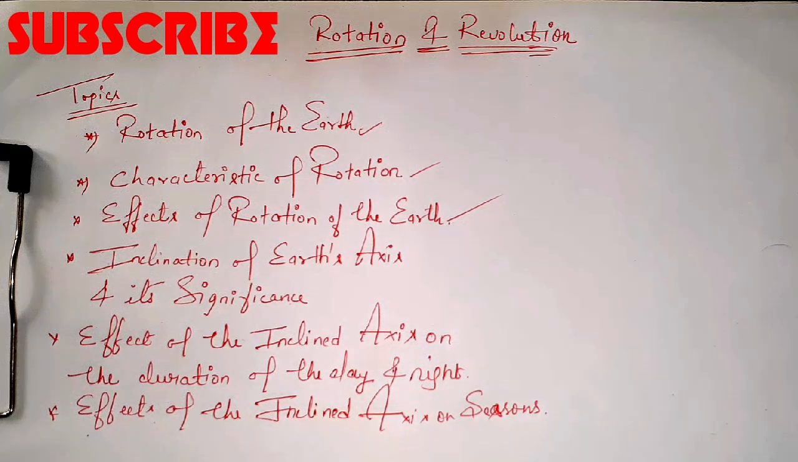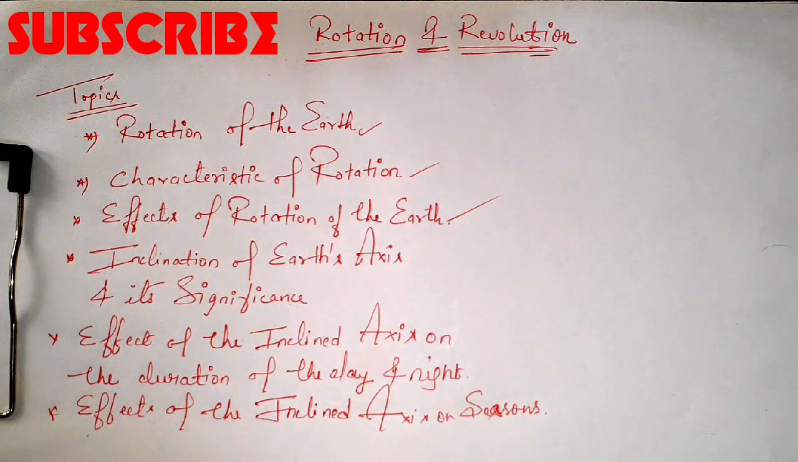Now next is about the effects of the rotation of the earth. What are the effects? The first and foremost is the occurrence of day and night. It is due to the rotation of the earth. Different parts of the earth that face the sun have the day, and those that do not face the sun have the night at that particular period of time.